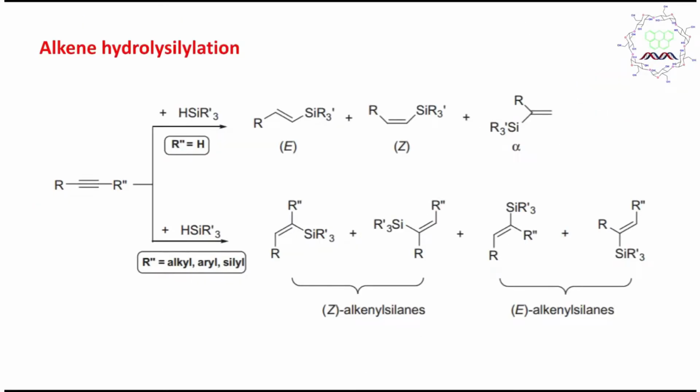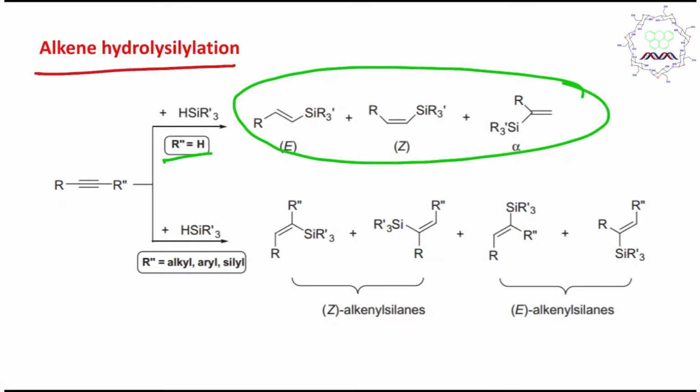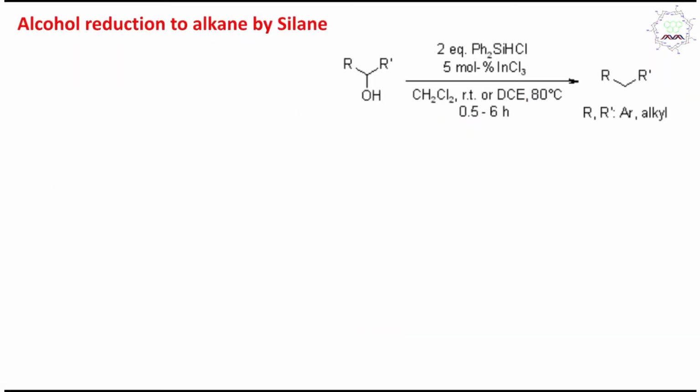Now let's discuss alkyne hydrosilylation. Students, an alkyne has two pi bonds. So if you do the hydrosilylation of, for example, this terminal alkyne, what will it produce? Vinyl silane, and in this case three types of vinyl silane preparation are possible, and if you take an internal alkyne, four types. Now let's discuss a few real examples.